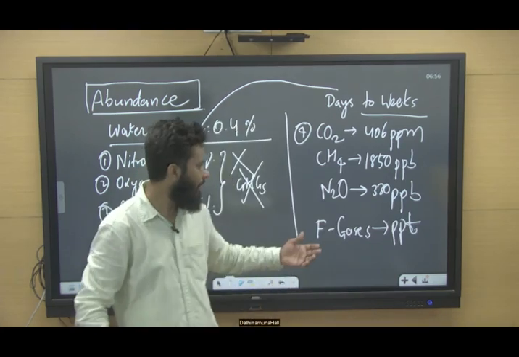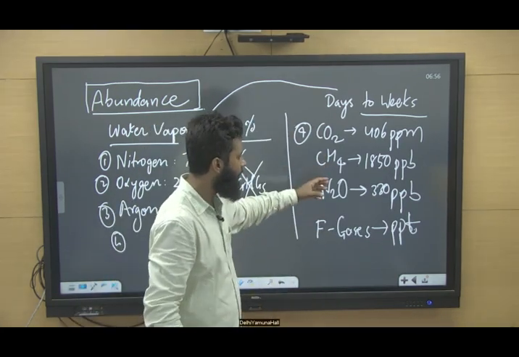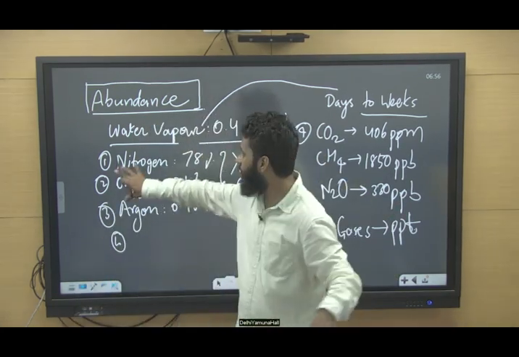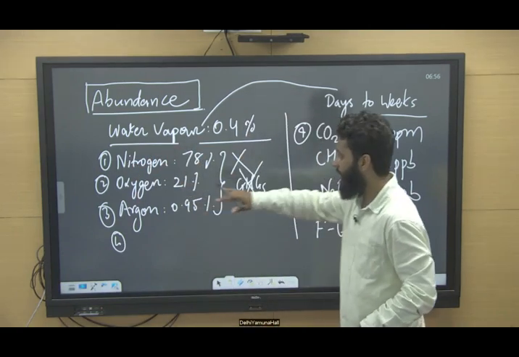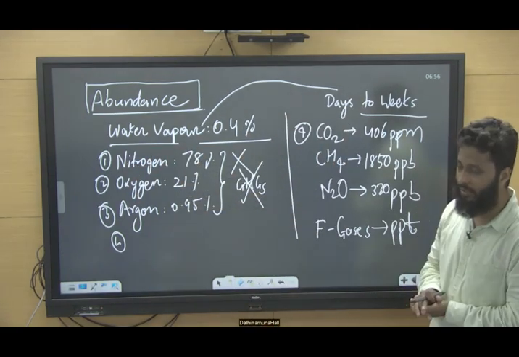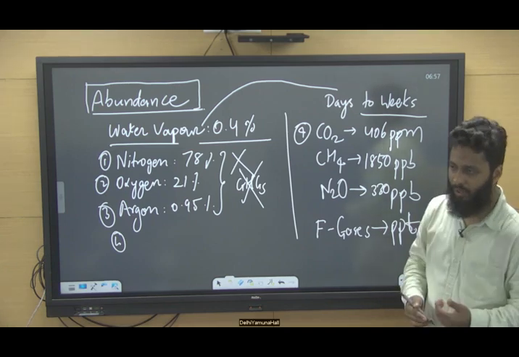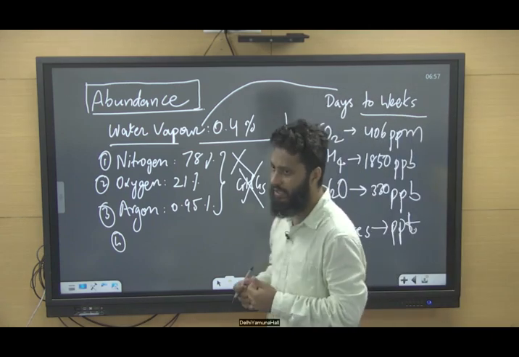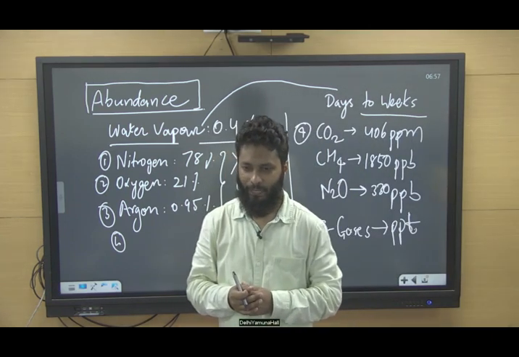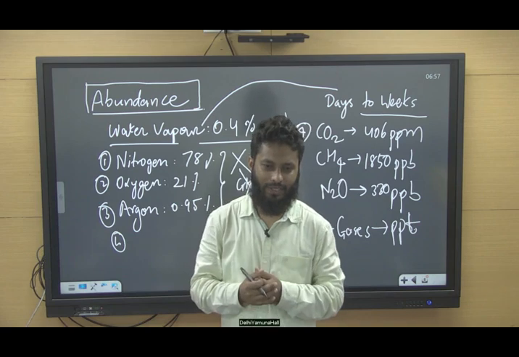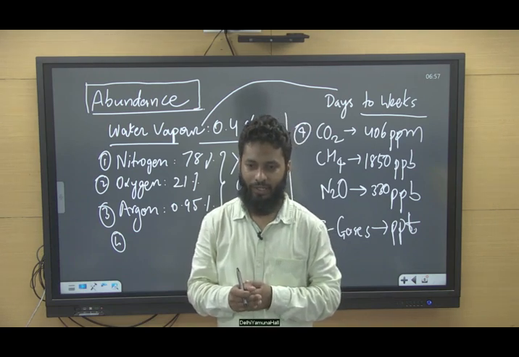Because their concentration is so small in comparison with nitrogen, oxygen, and argon. The concentration of carbon dioxide, methane, and nitrous oxide is very small, right? Now, why can we not say this? Is the concentration of fluorinated gases not small?